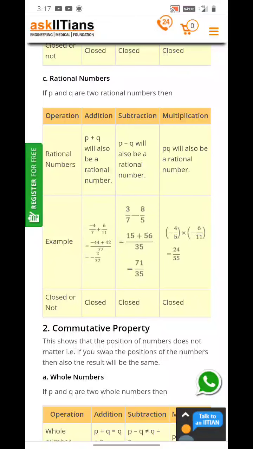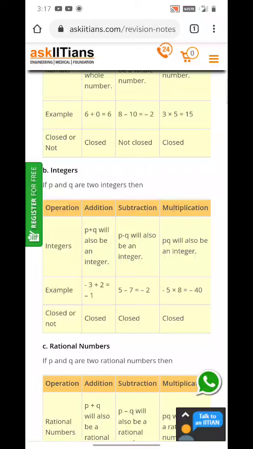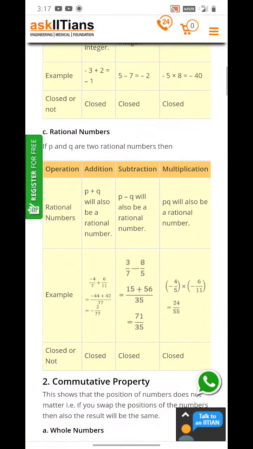And rational numbers are closed under addition, closed under subtraction, and closed under multiplication. We were just talking about integers and whole numbers.